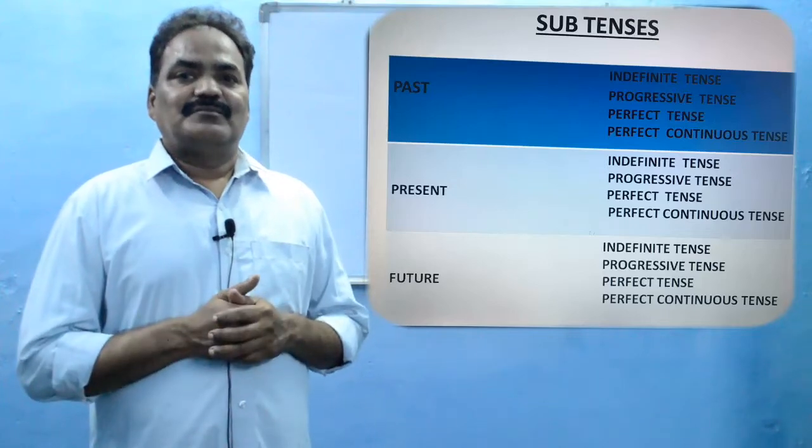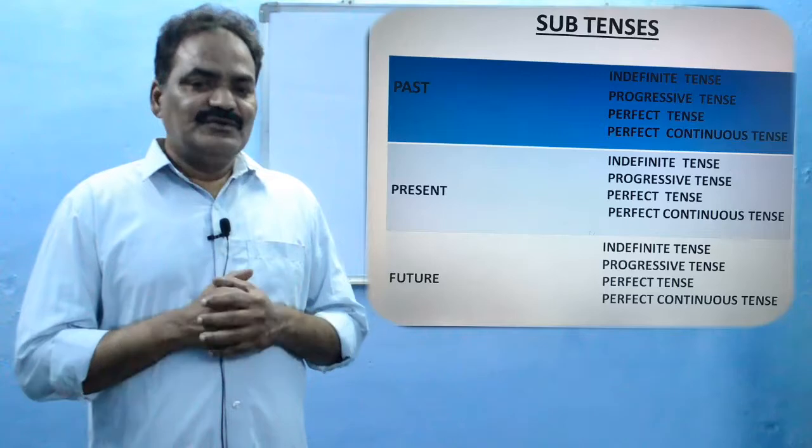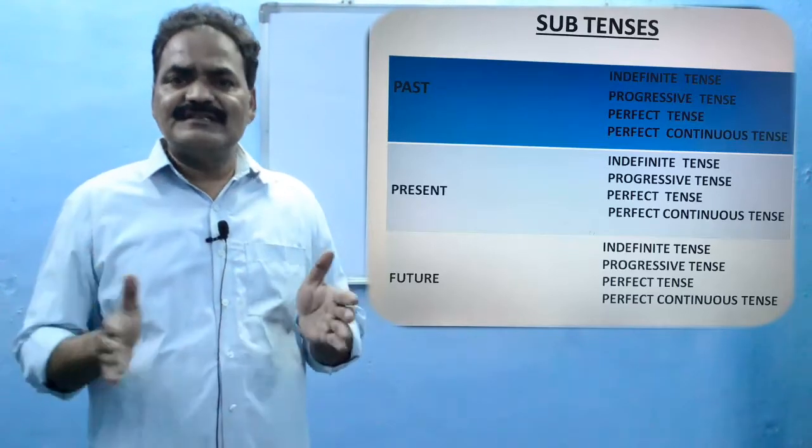Coming to perfect continuous tense, here also you see, when continuous comes, the verb is in continuous form, that is in ing form.